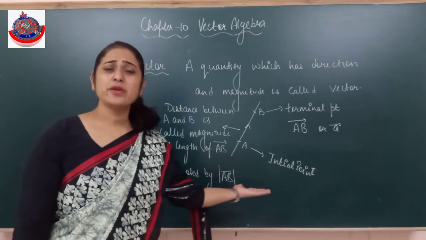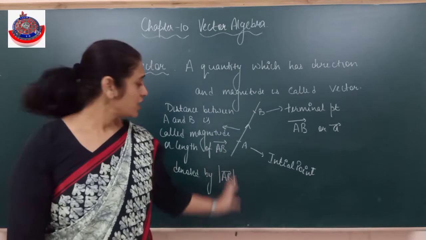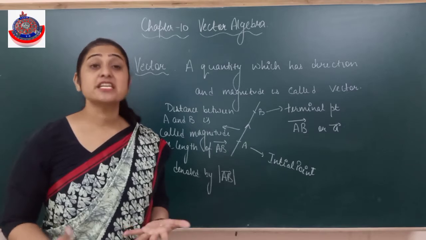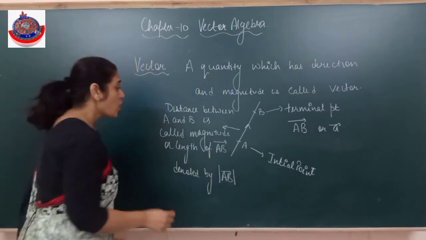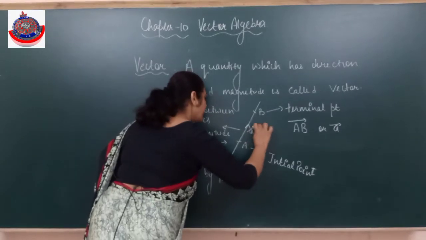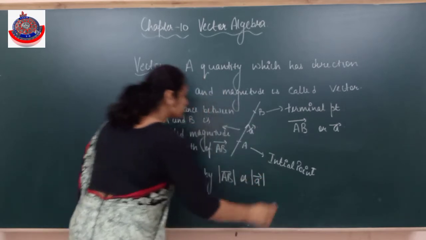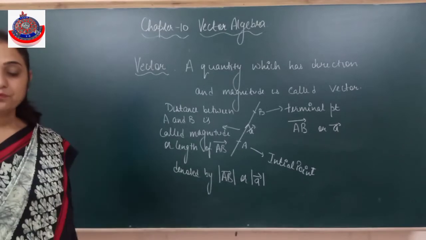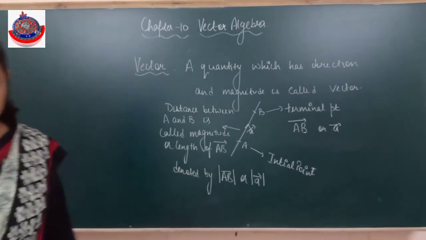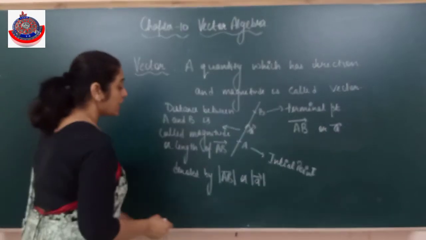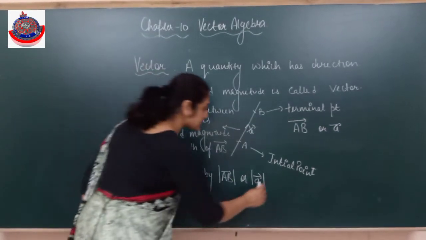When we were doing the distance formula in class 10 also, we used to represent it by the modulus. Because it is a length, a distance, it cannot be negative. Is it clear? So length is never negative.